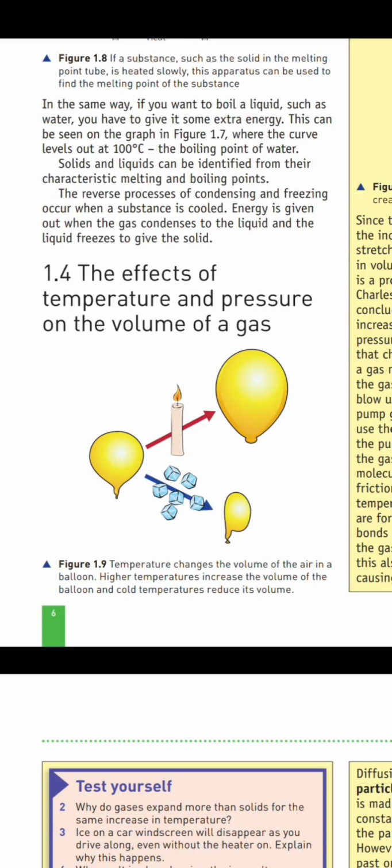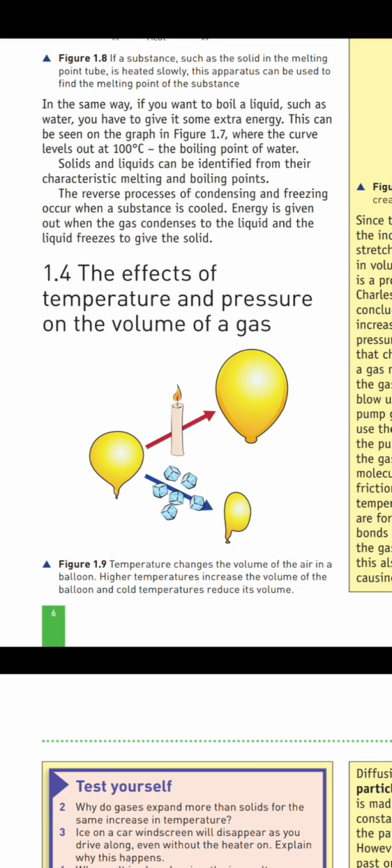Hello students. Today we are learning a very interesting idea in science about gases. The topic is how temperature and pressure change the volume of a gas. Do not worry, I will explain this in very simple English so even weak students can understand easily.